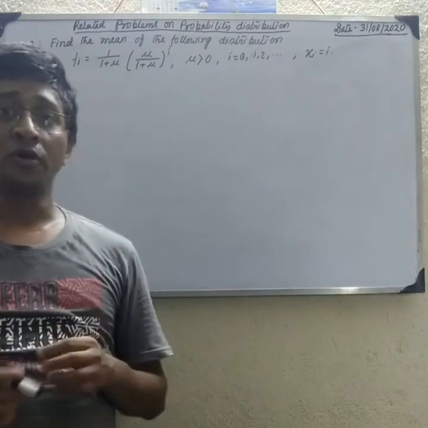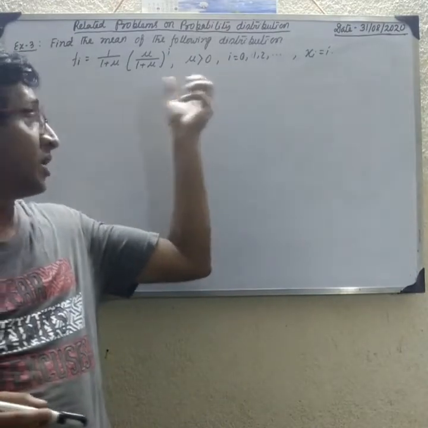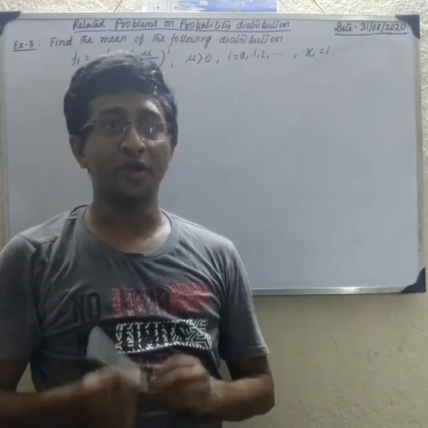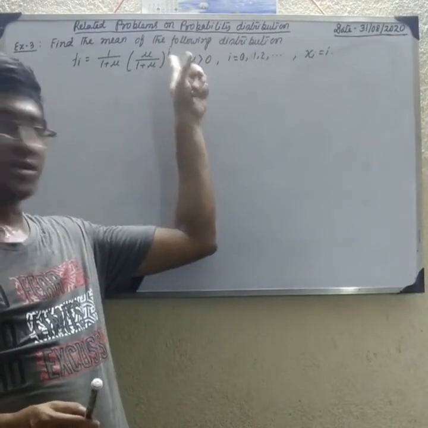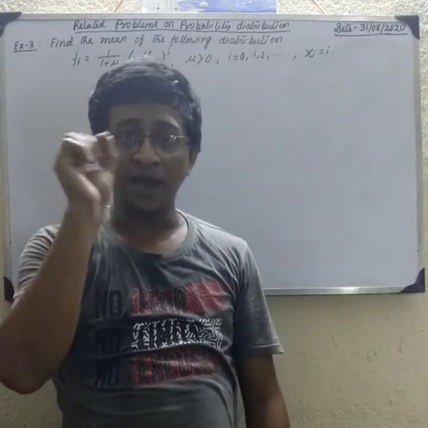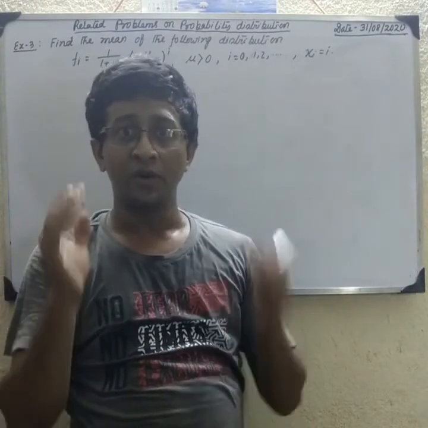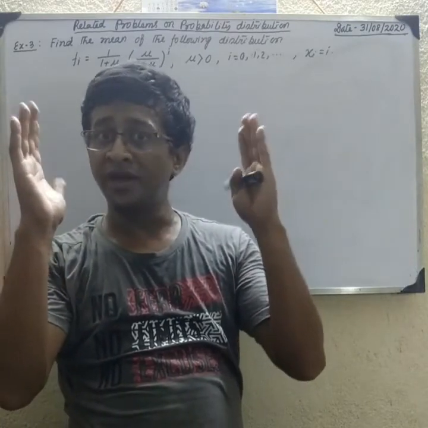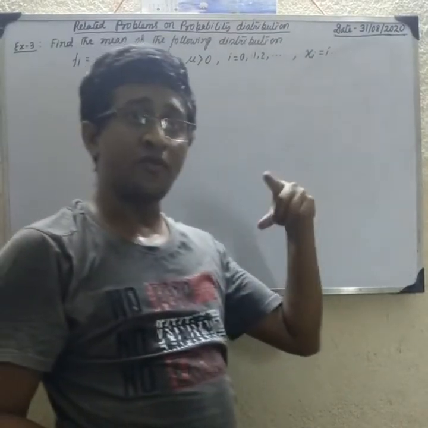So first of all, how to know whether this variable is a discrete random variable or continuous random variable? Look, the value of i is 0, 1, 2, so this is discrete, because the values are given at points. When it is a continuous random variable, the variable is in an interval, so this is the discrete random variable. So here we have to find the mean.